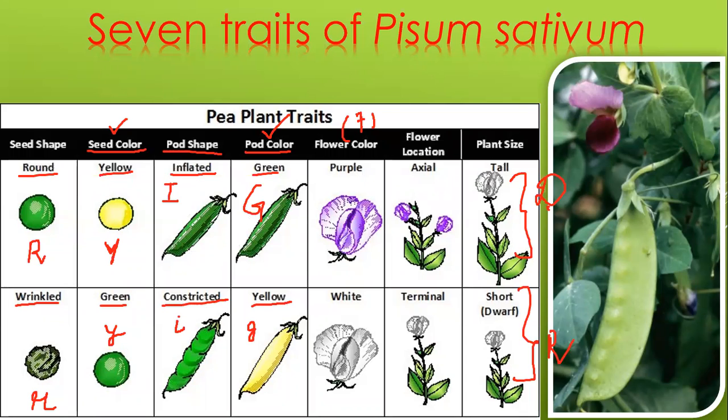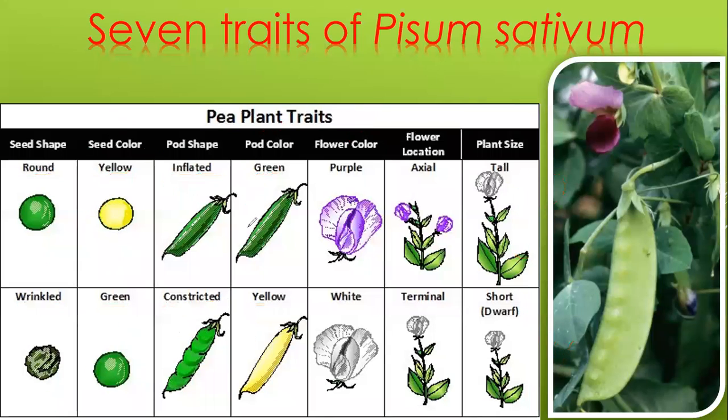Okay, so don't get confused with seed color and pod color. Why? Because if you consider the seed color, yellow is the dominant. Whereas if you take pod color, green will be the dominant. Guys, will you get confused with these two terms now? Everybody, clear with these two terms. Don't get confused when this is asked in the exam.